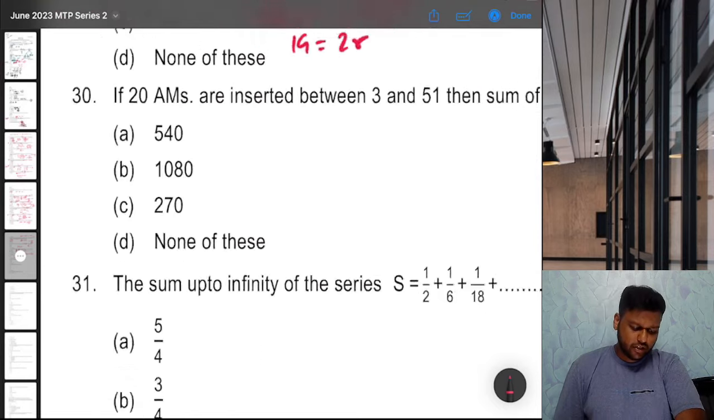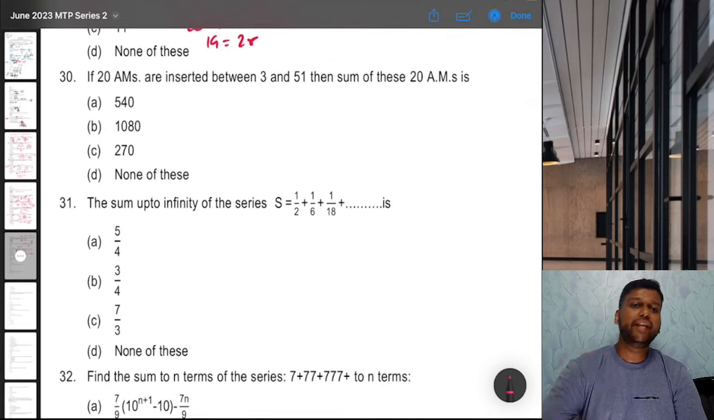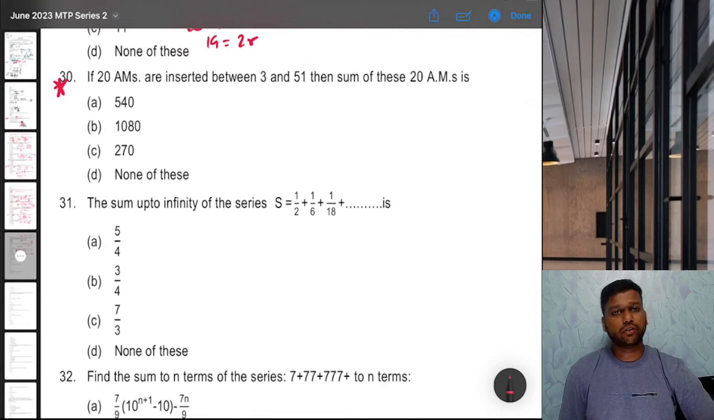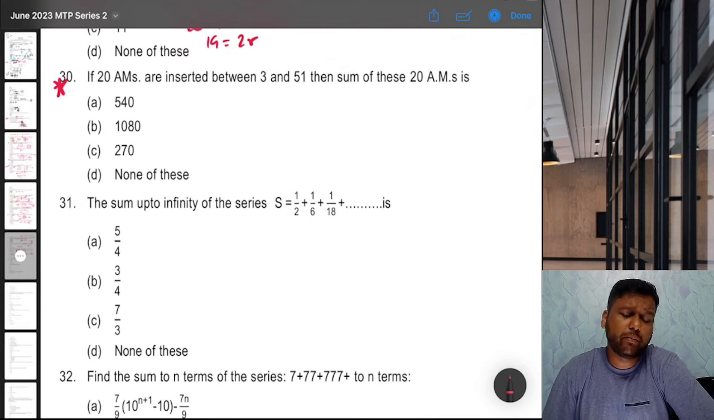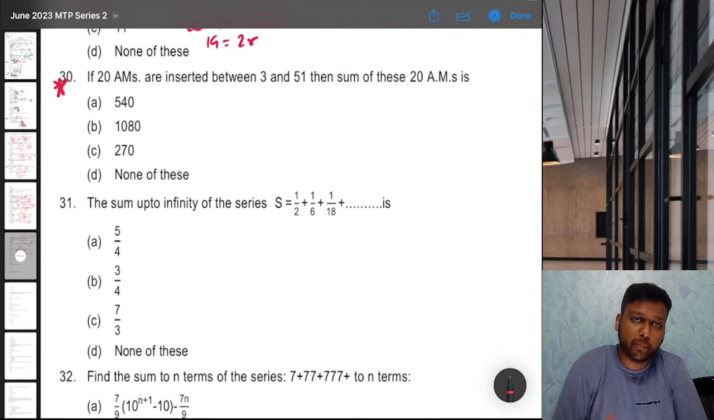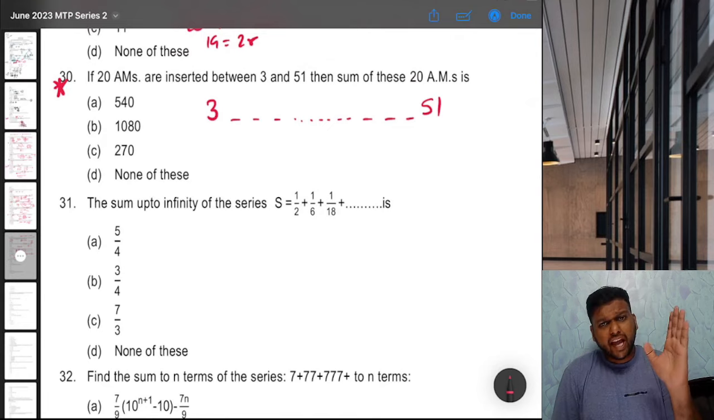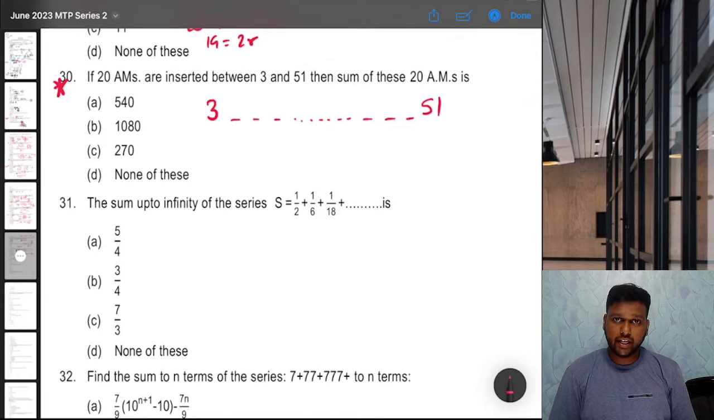Next. If 20 AMs, arithmetic means, are inserted between 3 and 51, then the sum of these 20 AMs is. Okay. That is a good question. There is a very interesting solution to this. See, if 20 arithmetic means are inserted between 3 and 51, they have not asked arithmetic means. This time they have asked sum. So 3, 20 terms, and then 51. Everything will be in arithmetic progression, correct? Everything will be in AP because of the arithmetic means.